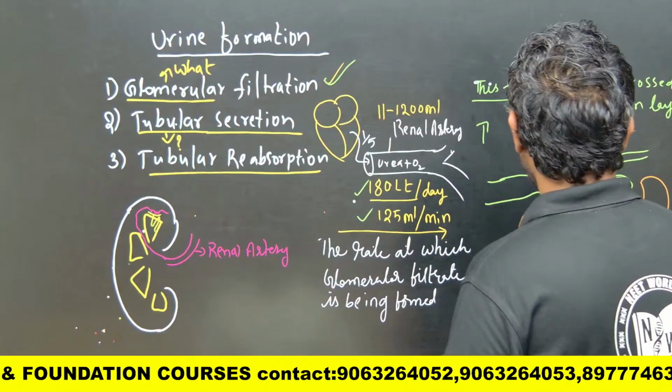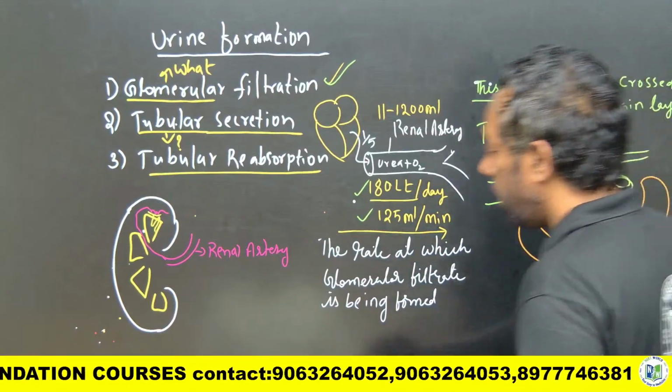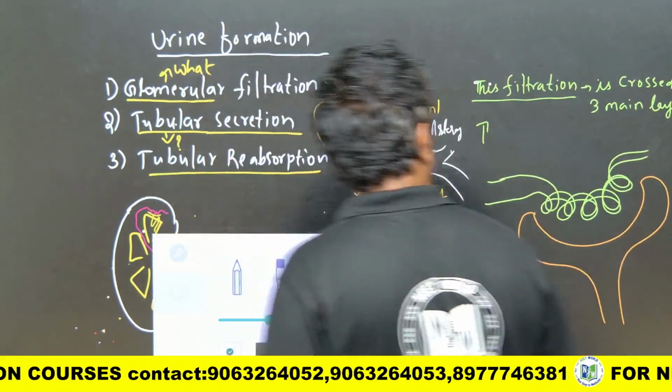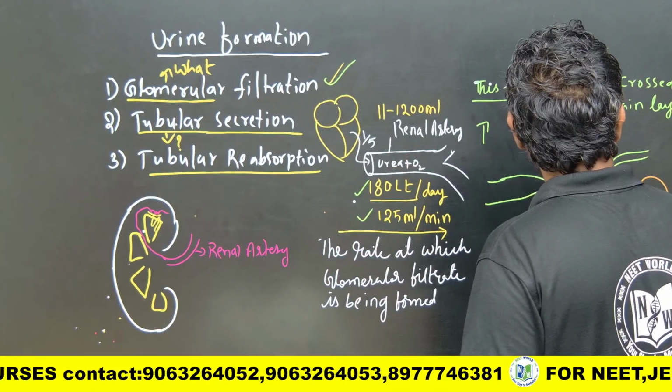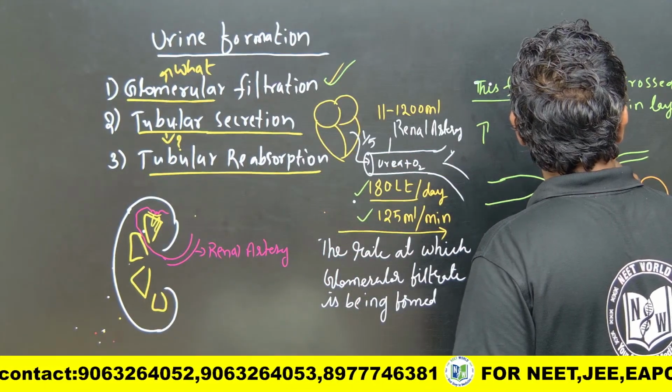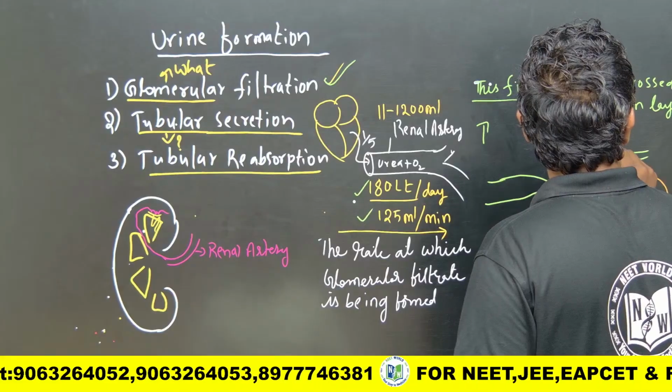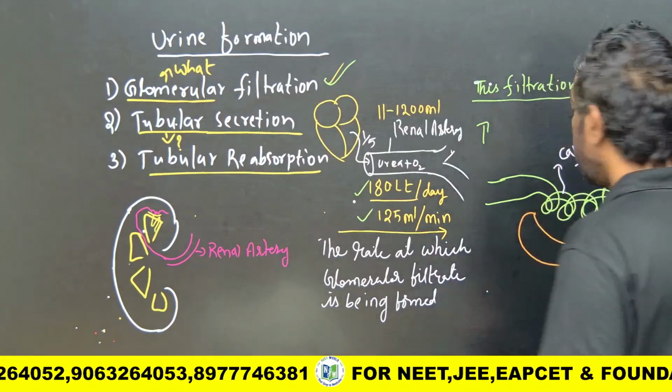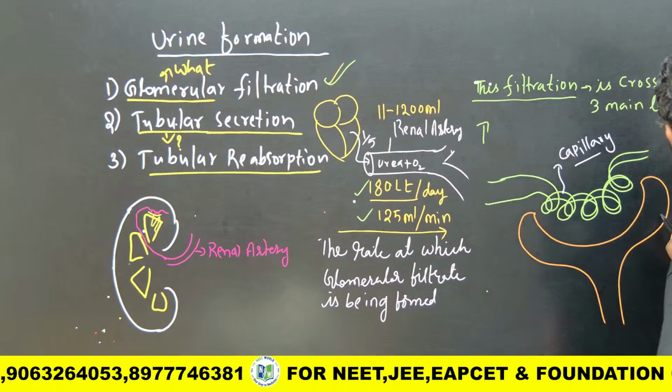The 3 layers: this is the blood vessel, the capillary network, and this is the Bowman's capsule.